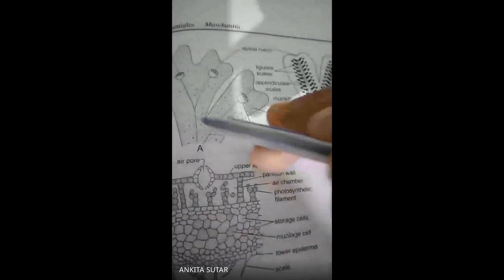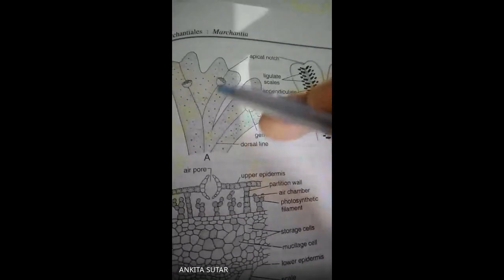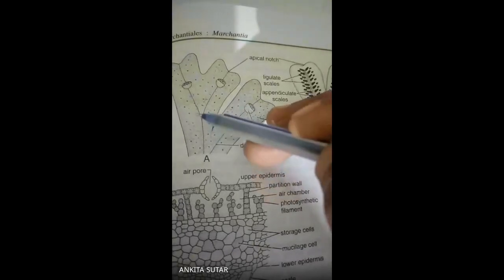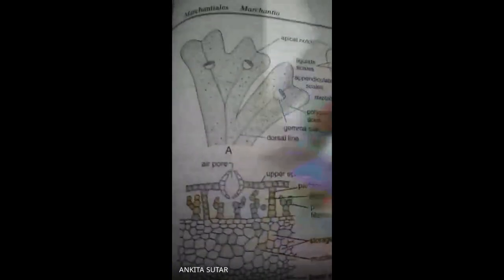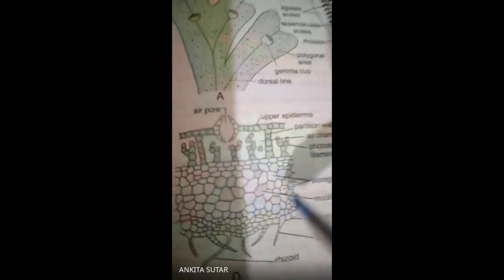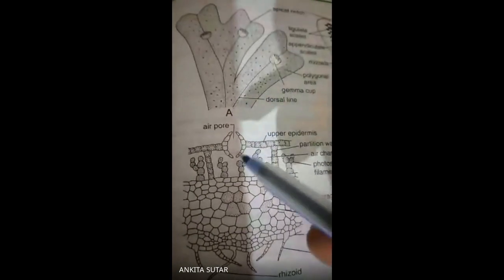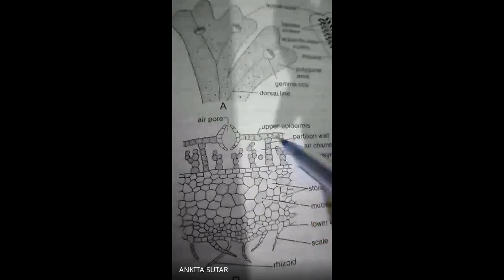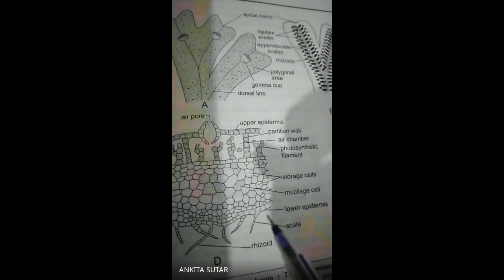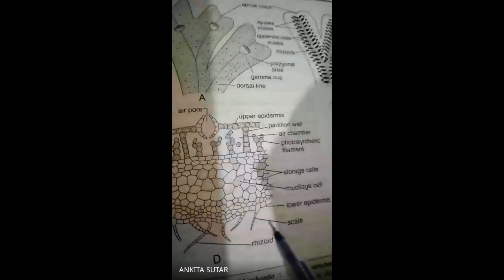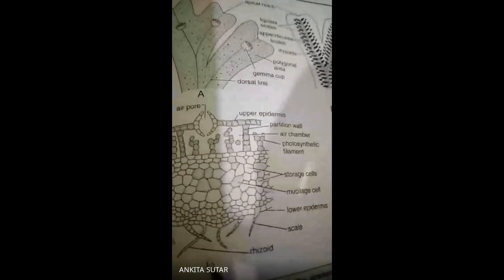Here you can see it is also a midrib. You can also see that it is also a midrib. Distinct midrib is also present, and it is a thallus-like structure, and the dorsal surface is also present. And if you go through that, some chambers are present, air chambers. It is the anatomical or microscopic structure of this part. Here you can see some air pores are present. This one is the upper epidermis, and this one is the lower epidermis, and some scales are also present in the case of Marchantia, and the rhizoids are present.